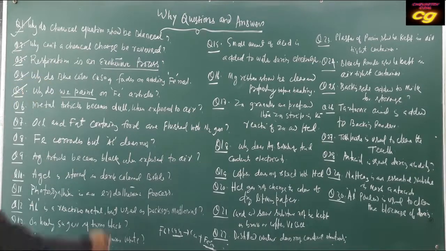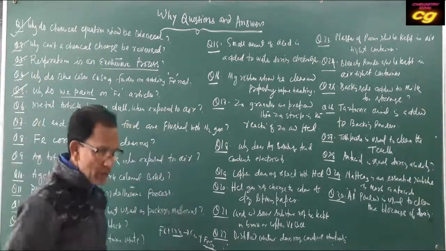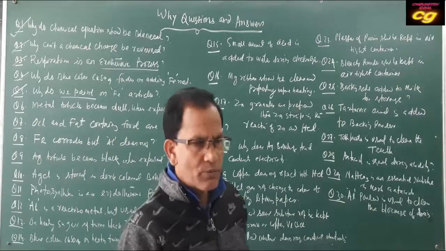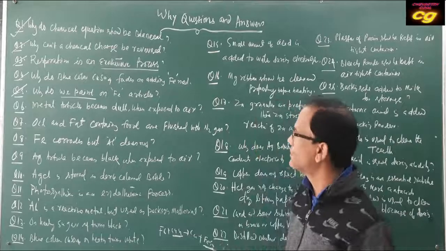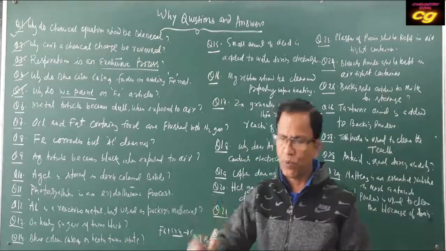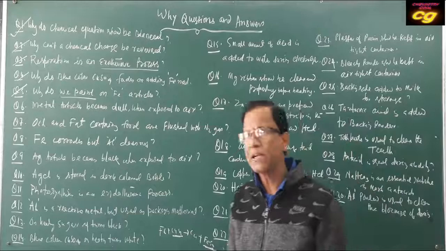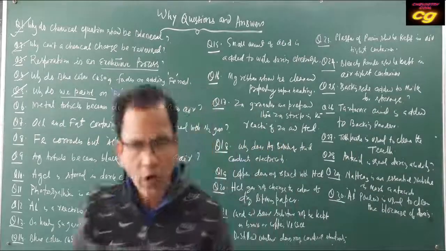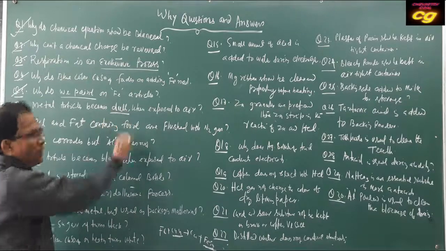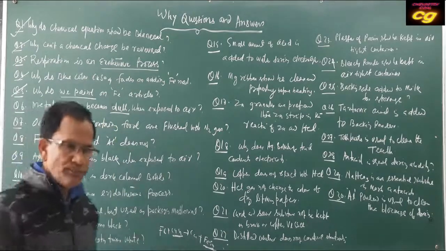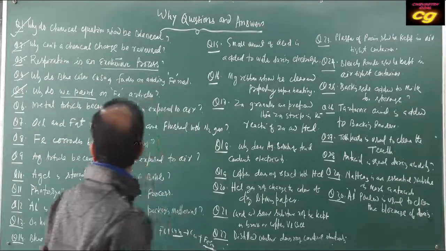Then, metal articles become dull when exposed to air because metals are generally reactive towards oxygen and water in the air. When exposed to air, oxide, carbonate and hydroxide form on the surface of the metal. That's why metals become dull due to rust, that is corrosion.